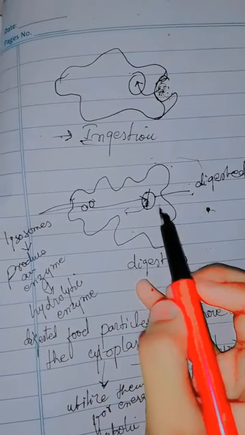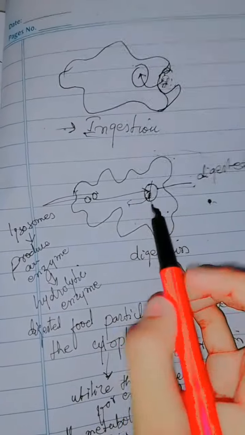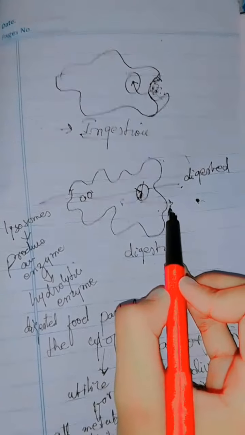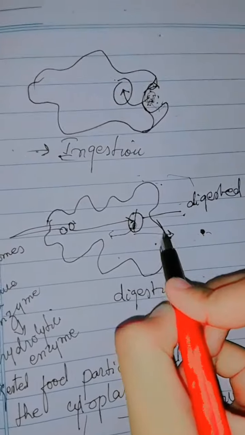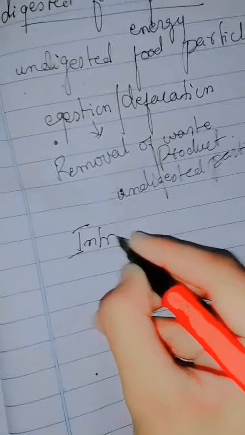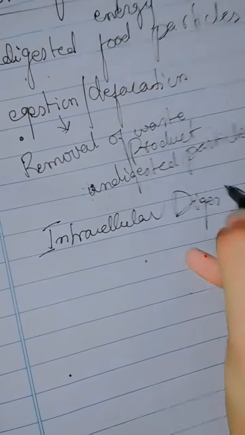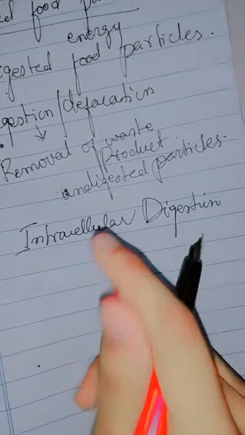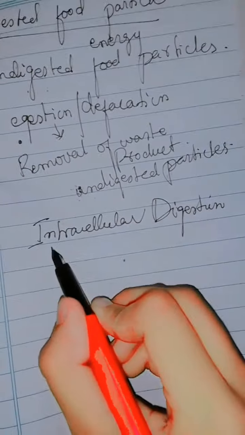Now the membrane of the amoeba will open for the time being, so that the undigested particles can move outside the cell. As these undigested food particles move outside the body, the membrane closes again. So that whole process is known as intracellular digestion, means the digestion that occurs within the single cell.